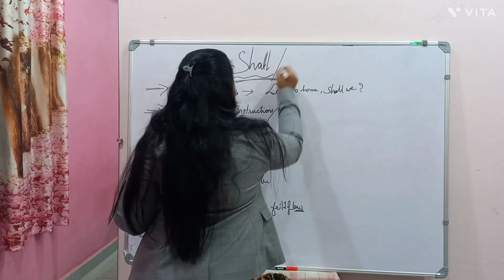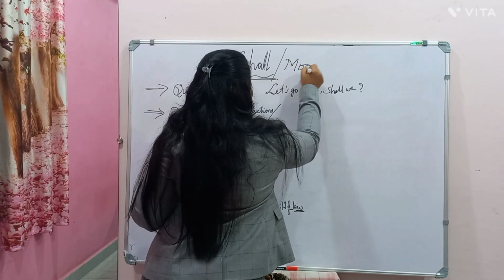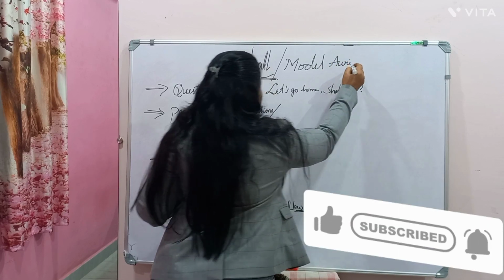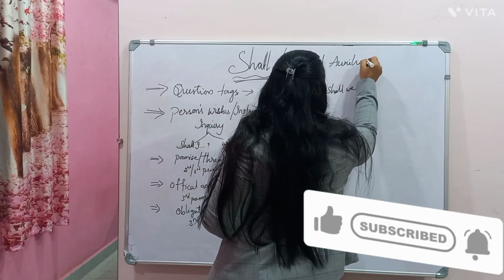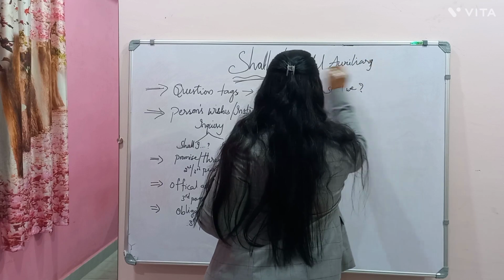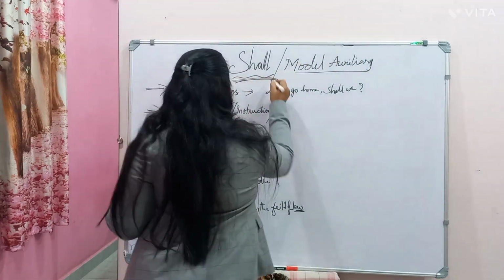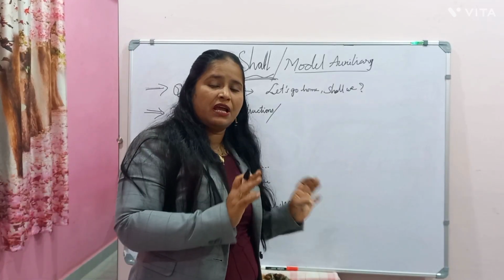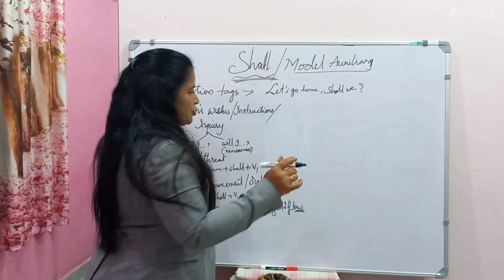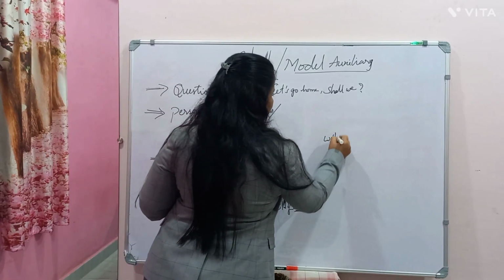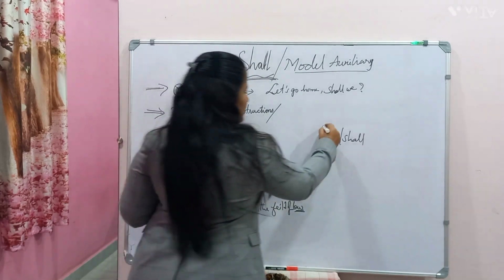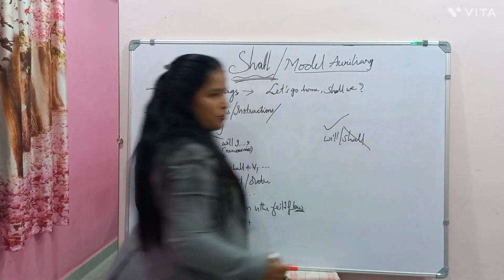So this is shall as a modal auxiliary. Now how do we use this shall? Why have I taken shall separately? In the future tense we have seen that will or shall is used, and in the majority of places only will is used and shall is outdated.